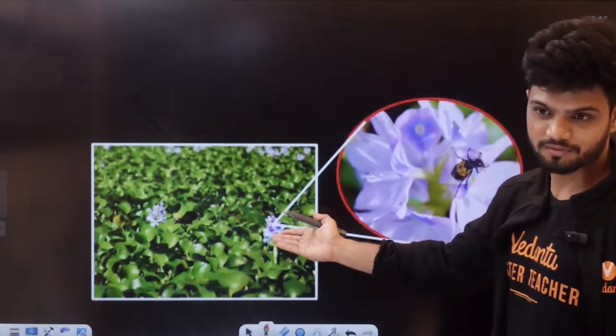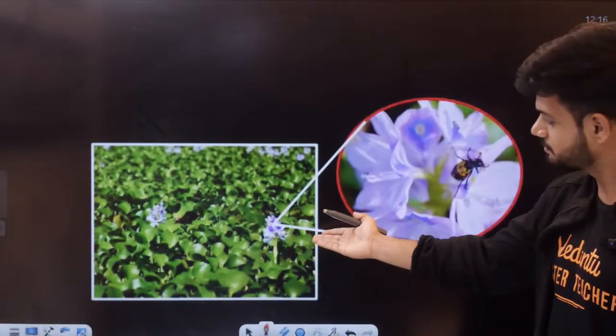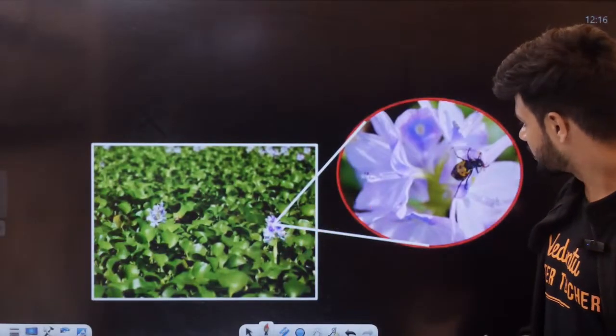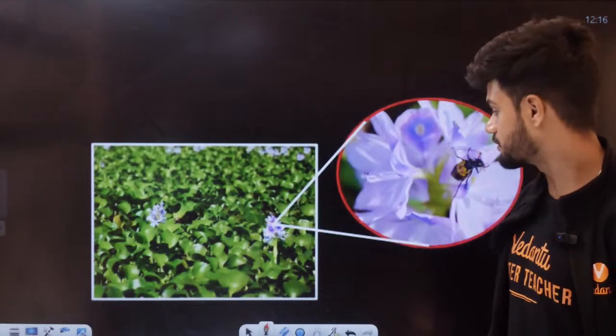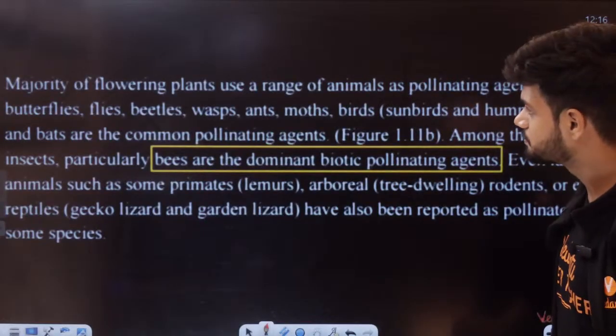This is your mental here. All of you see, look at that person, look at this person right here. Okay. Present in water everywhere, but still doesn't want water. Insect pollinator, water hyacinth. Okay.